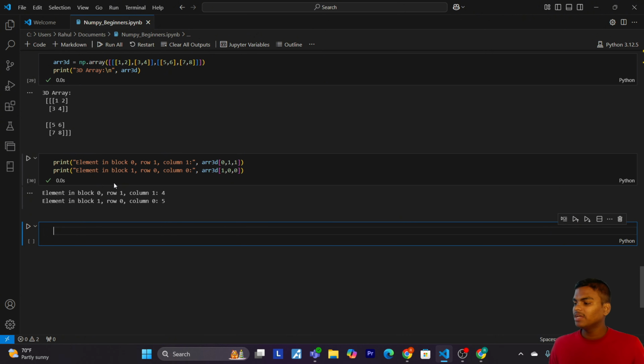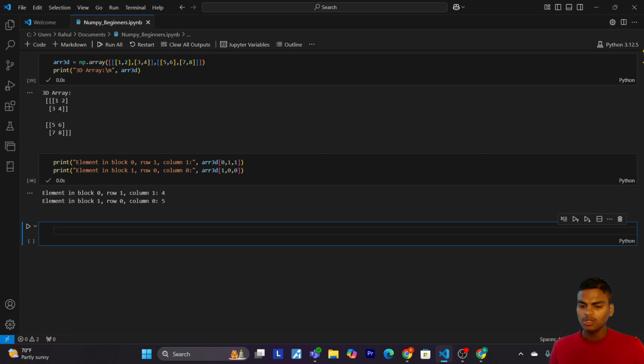So here we have the element in block 0, row 1 and column 1 is 4. Okay, so the array_3D indexing 0 comma 1 comma 1 retrieves the element in the first block, second row and second column, which is 4. Okay, and array_3D indexing 1 comma 0 comma 0 retrieves the element in the second block, first row and first column, which is 5.